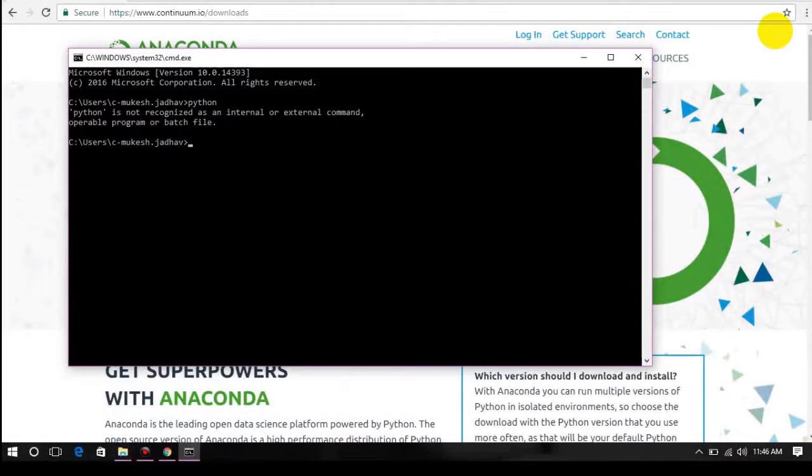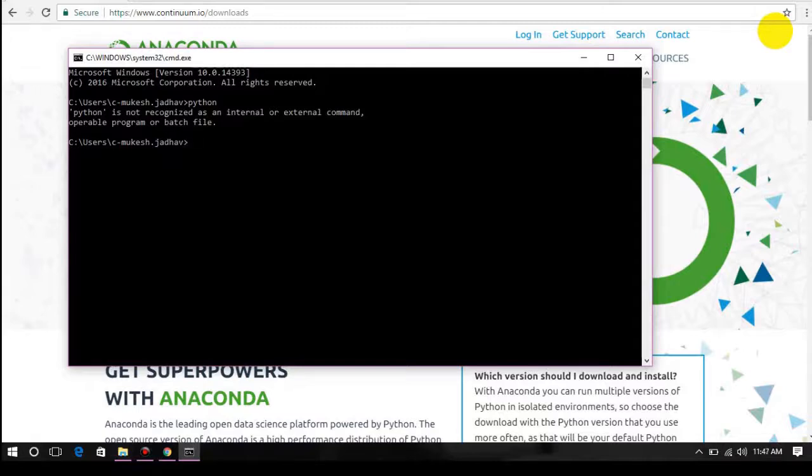So before we learn to fix this error, let's learn how this error occurs. When I type Python in my command prompt, it has to find that python.exe somewhere, right? And somehow it cannot find that exe. That is what the problem is.